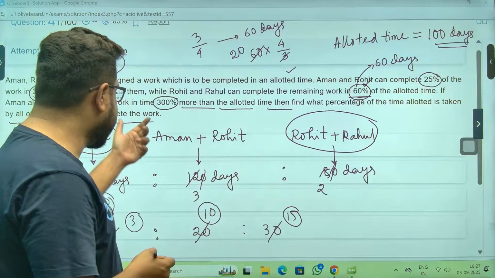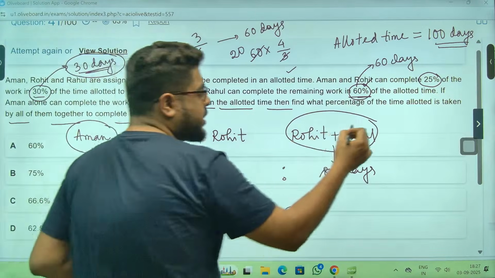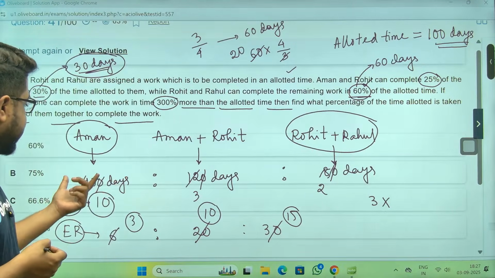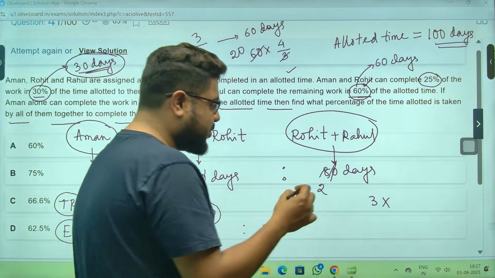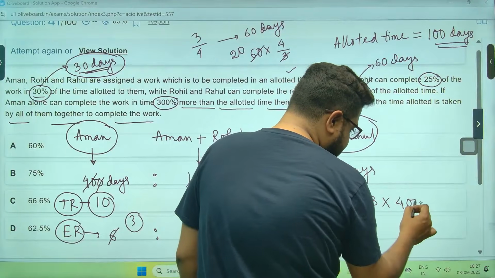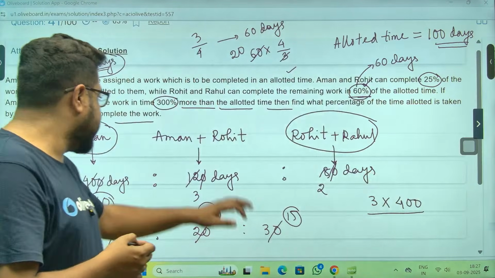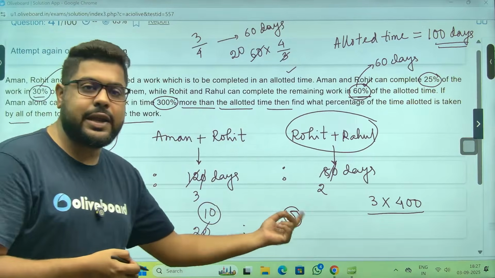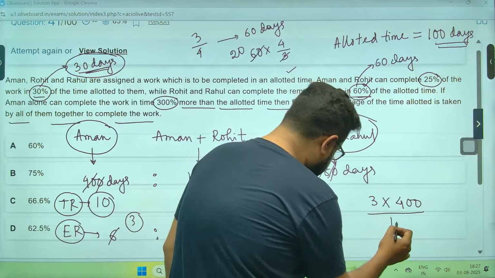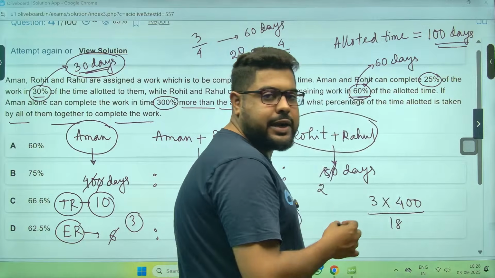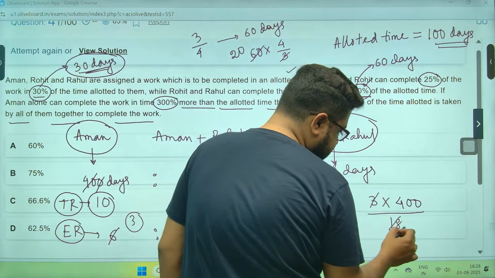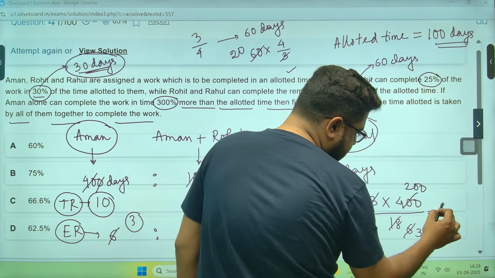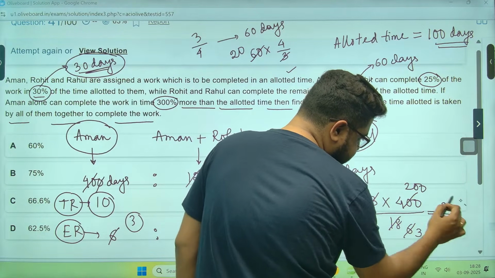So total work, meaning Aman is doing 3 units of work every day, into how many days he is taking? He is taking 400 days. So the total work is this much. And all of them are working together, meaning Aman plus Rohit and Rahul, so I'll take 3 works here and 15 here. They are doing 15 plus 3, 18 works every day. So they will take 1200 divided by 18, which is 200 by 3 days.